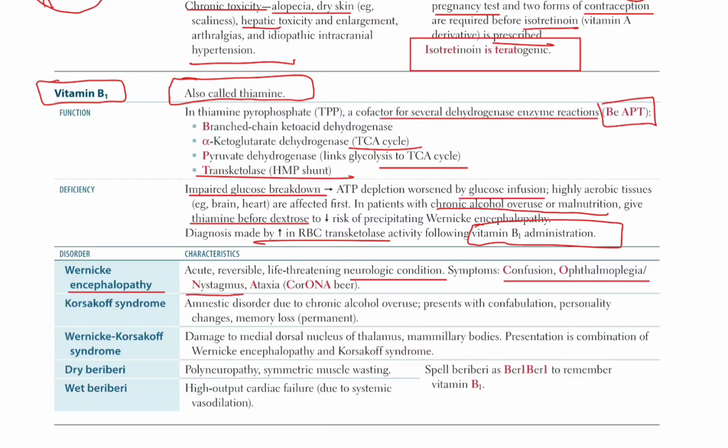Nystagmus. Nystagmus is abnormal movement of the eye, like vibrations. Ataxia. Walking is impaired. A person cannot walk properly in ataxia.